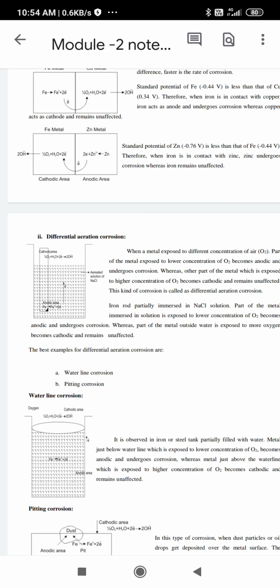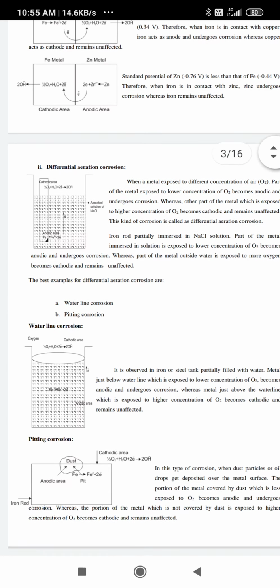So in this, for the anodic reaction and the cathodic reaction, ferrous hydroxide is formed, followed by that, the ferrous hydroxide reacts, and hydrated metal oxide is formed. So we call this differential aeration corrosion.